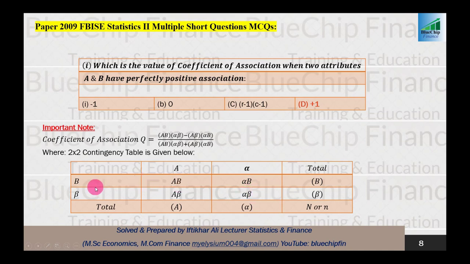And in front of total, the row is B, so the total is B. Row is beta, total is beta. Here the column is A, so the total is A. Here the column is alpha, so the column total should be alpha. And here is the place of the subtotal, which is N, capital N or lowercase n. So this is all about the coefficient of association.